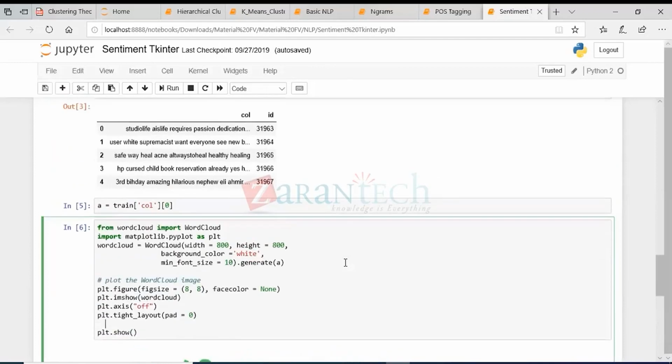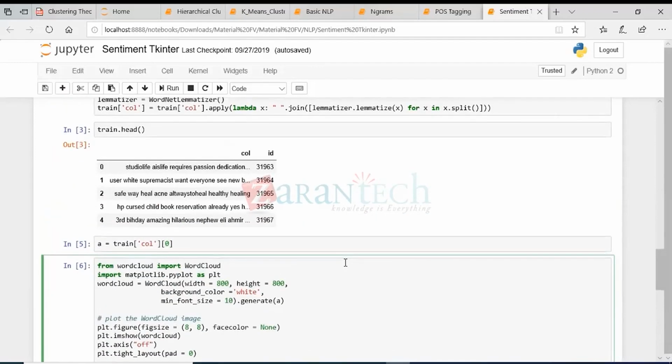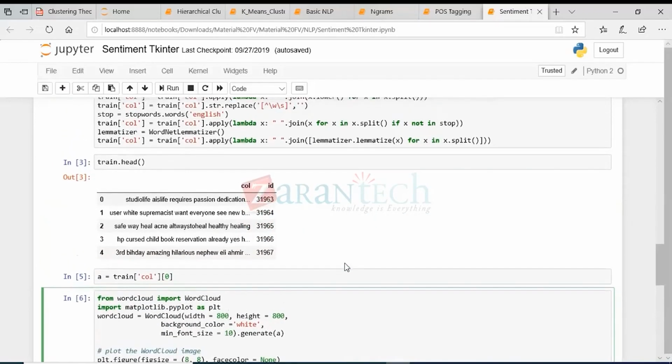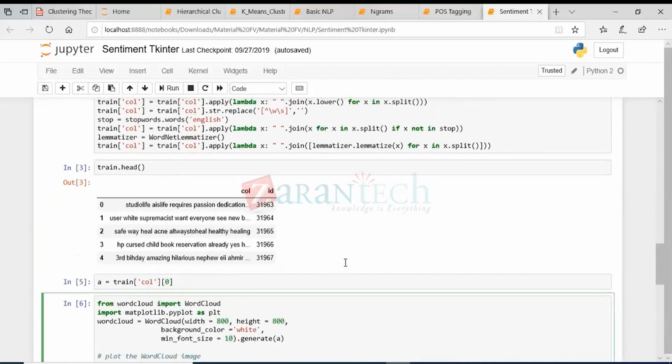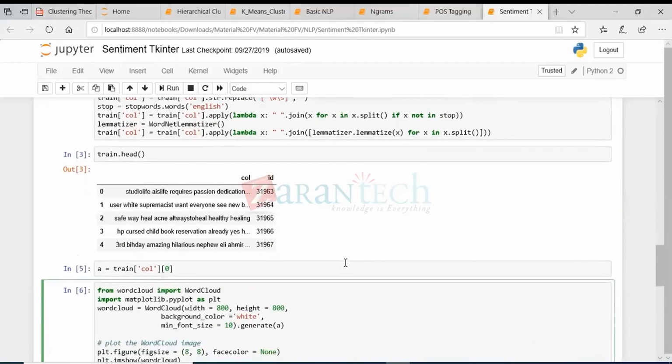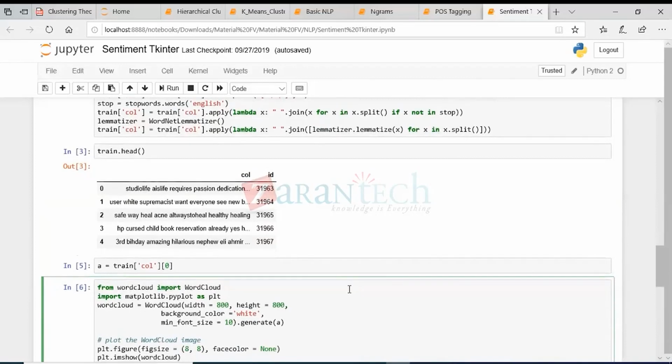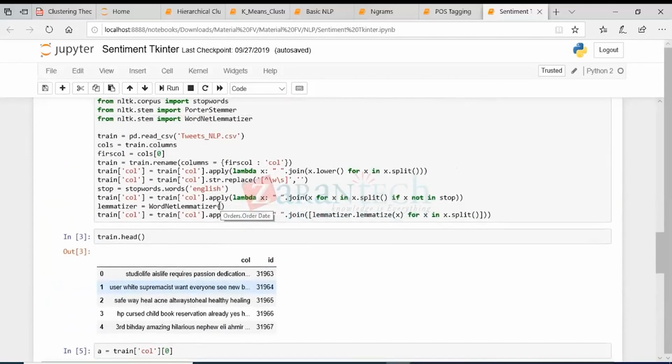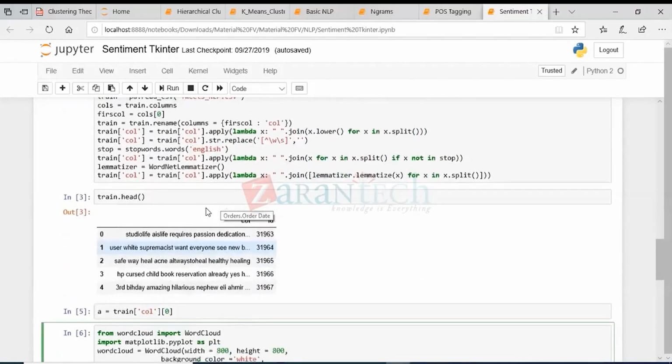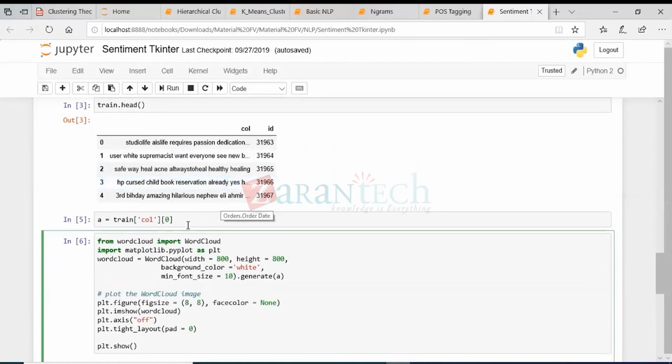For this, we can use the data set that was already given to you. I think it was reviews or Twitter tweets or whatever the data set is. That is fine for us. I just need the column which contains the tweets or the comments. So first I'll load the data set, and I need to perform all the pre-processing steps on it.